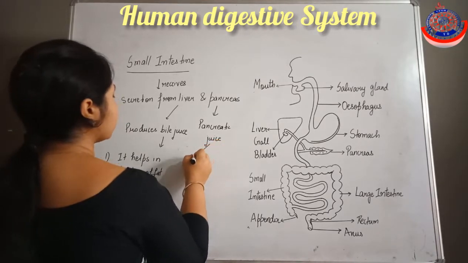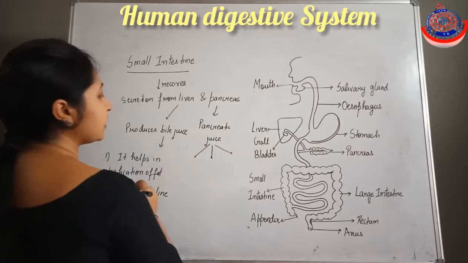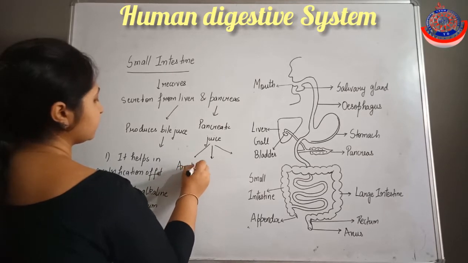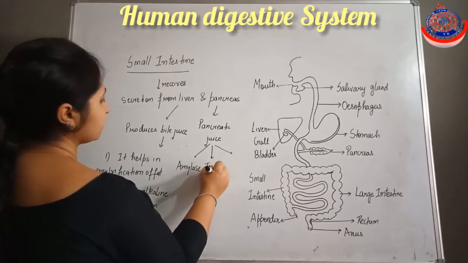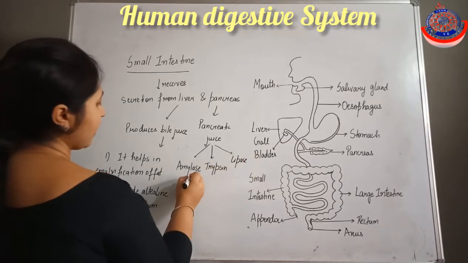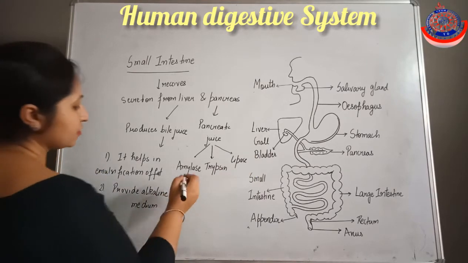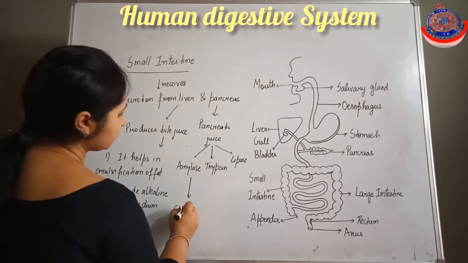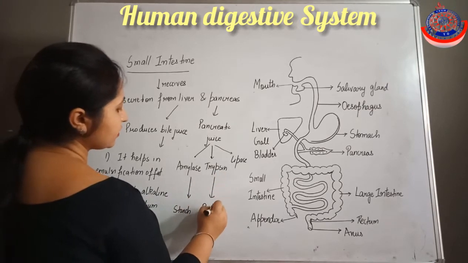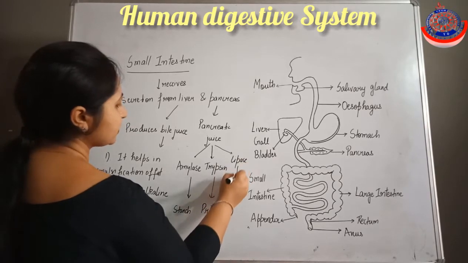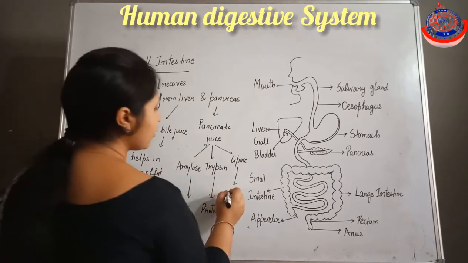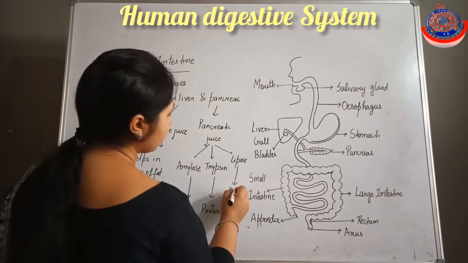Now pancreatic juice contains three types of enzymes. What are those? Amylase, trypsin and lipase. Amylase digests starch, means carbohydrate. Trypsin digests proteins. And lipase digests the smaller fat globules after the emulsification of the fat, so it digests fat molecules.